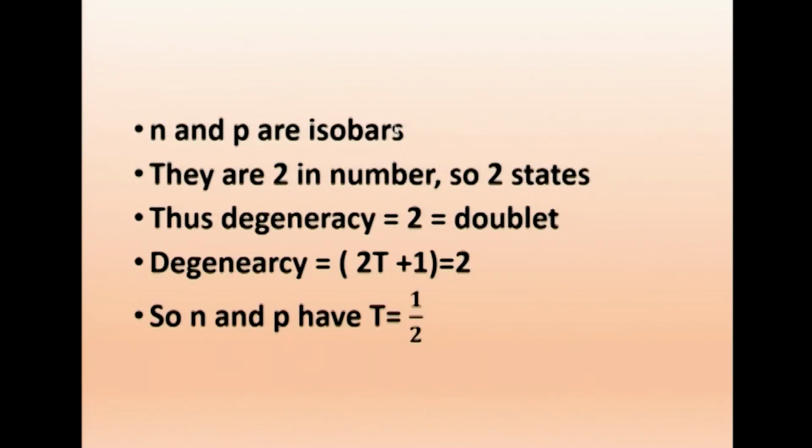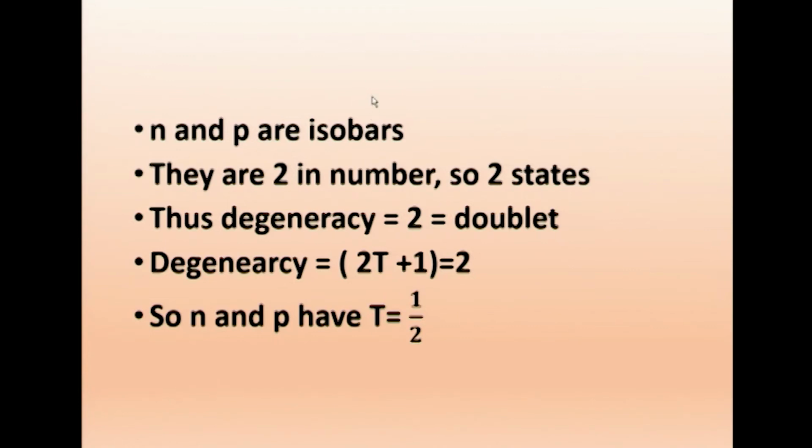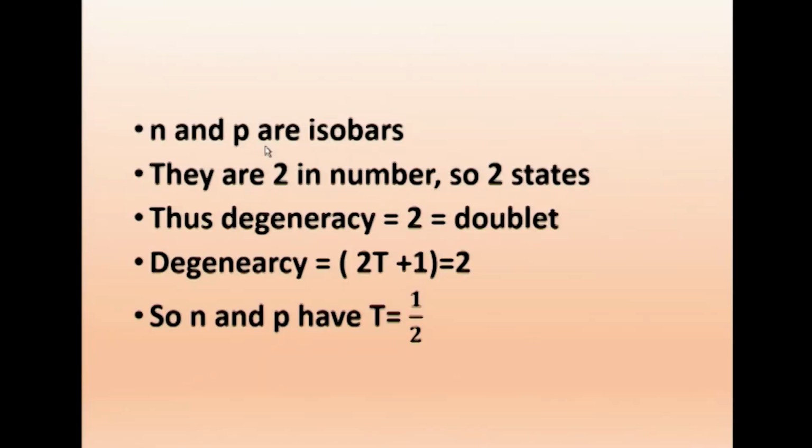N and P are isobars. Because they have the same mass, we call them isobars. Just remember, when A, the mass number, is constant, here mass is constant. N and P have the same mass, so they are isobars. If you take all the elementary particles, we find that with this 938 MeV, there are only 2 particles. Therefore there are 2 in number, and we call them 2 states: the same particle in 2 manifestations.